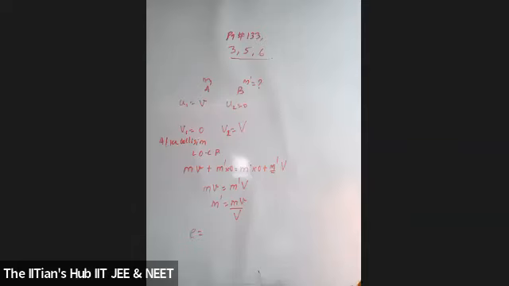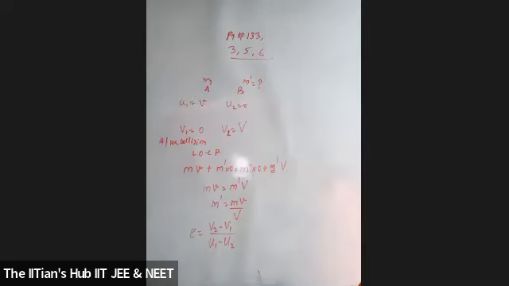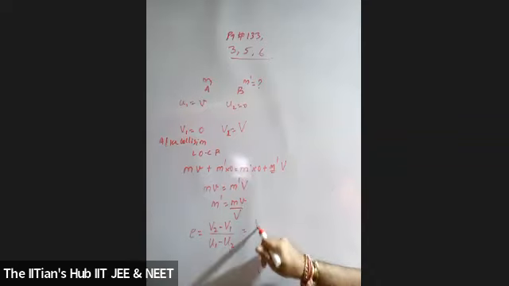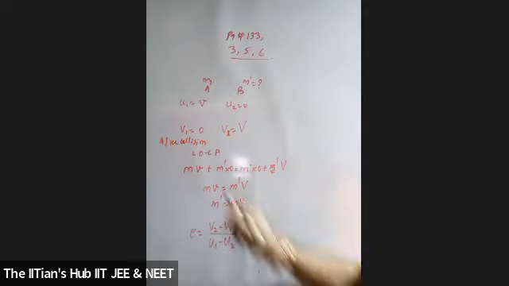Can you give me the definition of coefficient of restitution? E is the ratio of relative velocity of the two bodies after collision upon relative velocity of the bodies before collision. This is for receding and the other one is for approaching. Now, just put the values: v2 minus v1 upon u1 minus u2. v2 is capital V, v1 is 0.